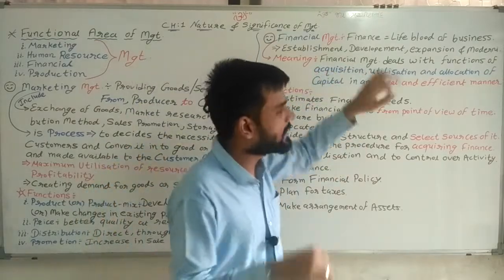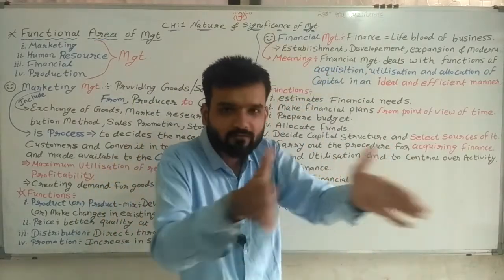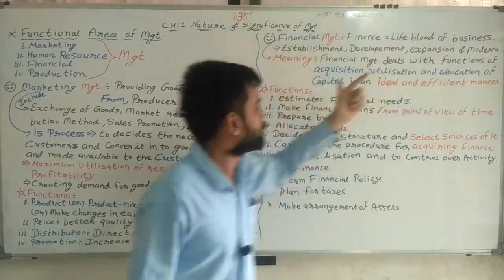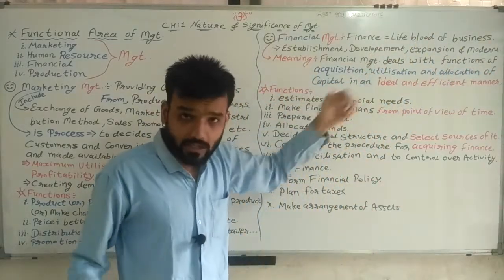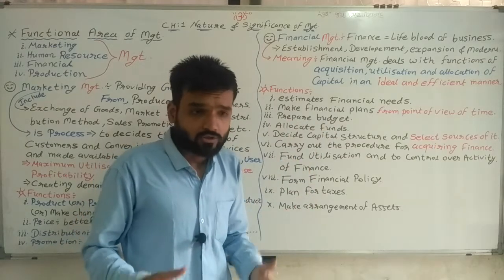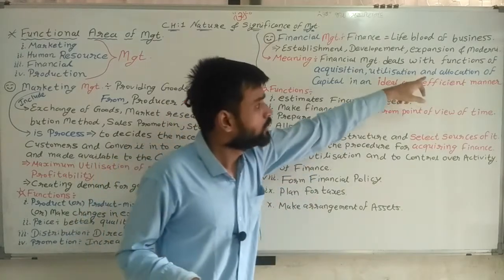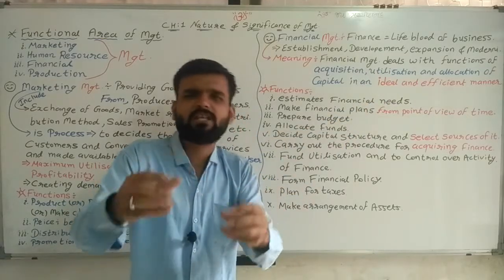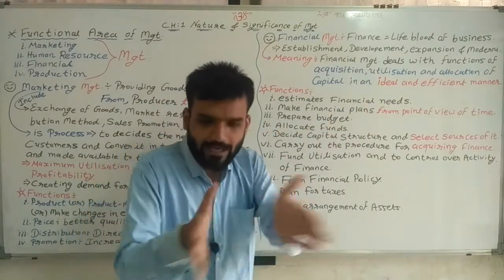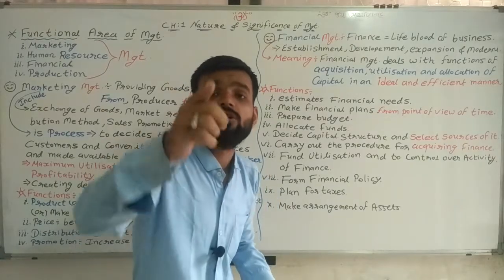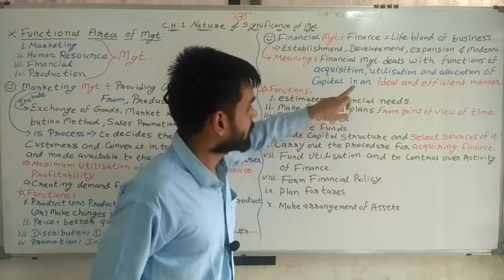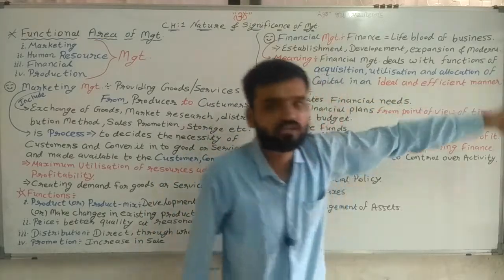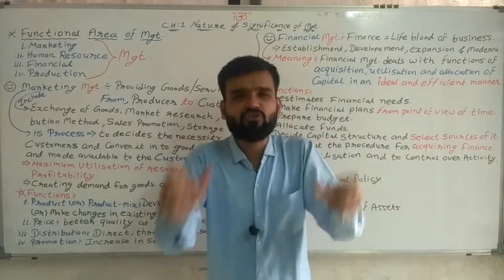Second, utilization, meaning using finance, and allocation of capital. Utilization and allocation are somewhat the same type. So allocation of capital, in which way? In an ideal and efficient manner.